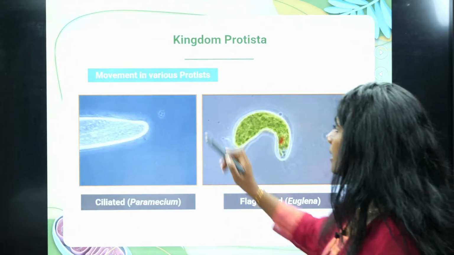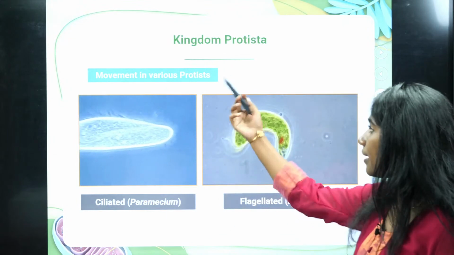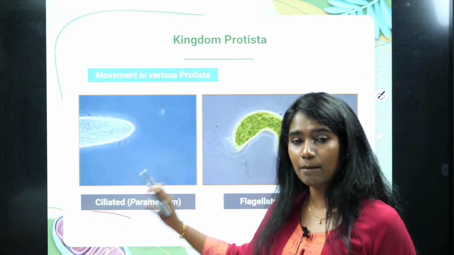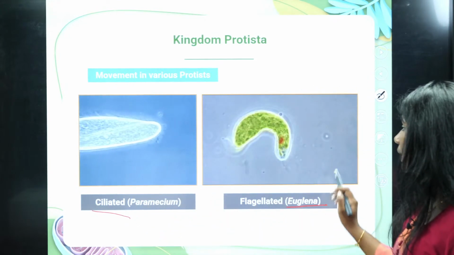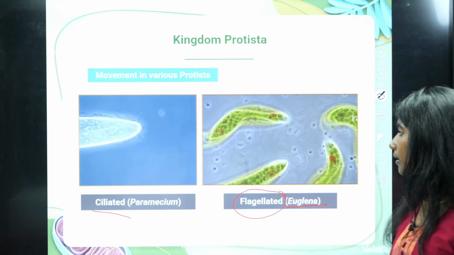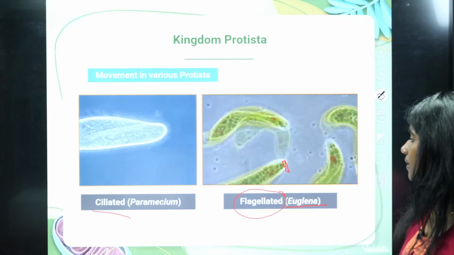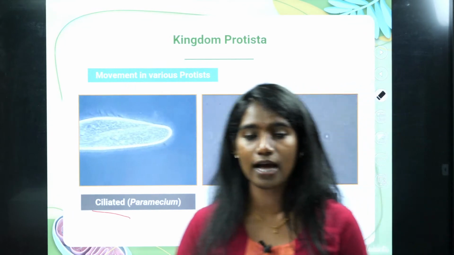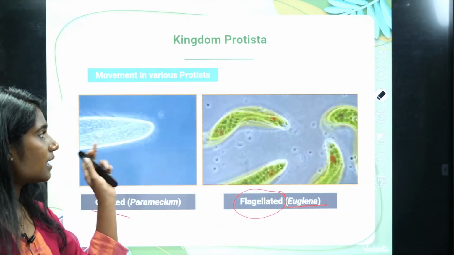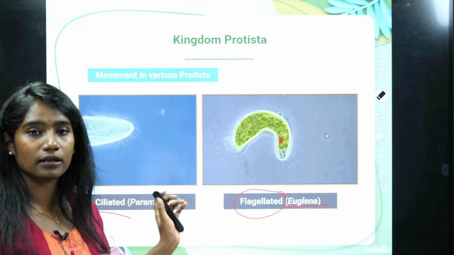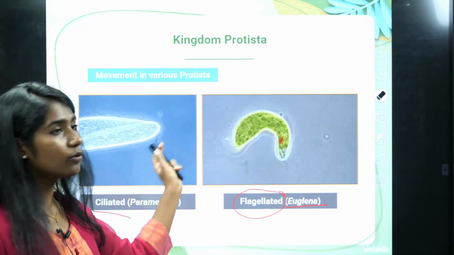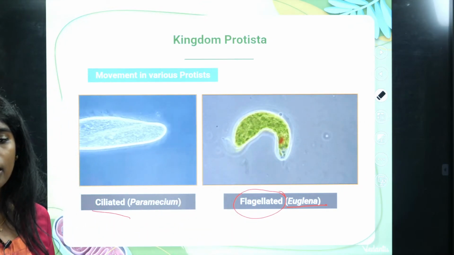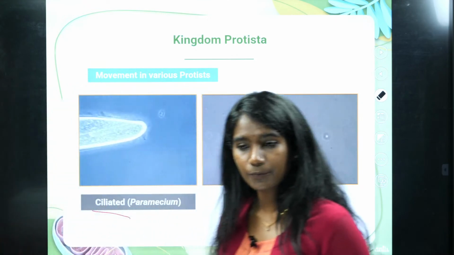Fine. And the movement varies in Protista. Like I told you, paramecium has cilia, and with the help of cilia it moves. Whereas look at this euglena, it has flagella. You can see this flagella, right? It's clear now. With the help of flagella, they move. But in Protista, yes, they are eukaryotic unicellular organisms, plus they also have certain structures which help them in movement.